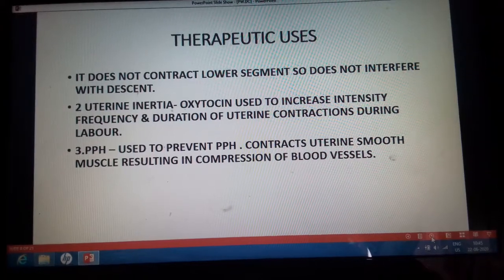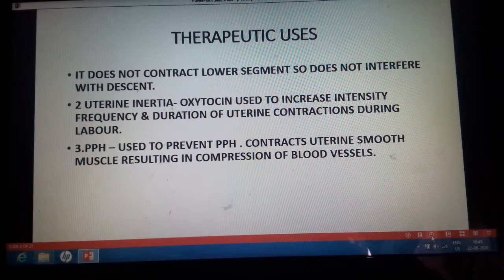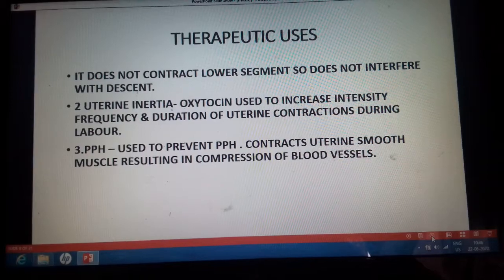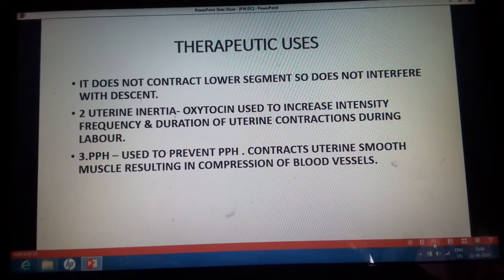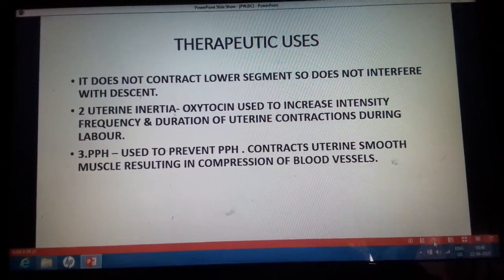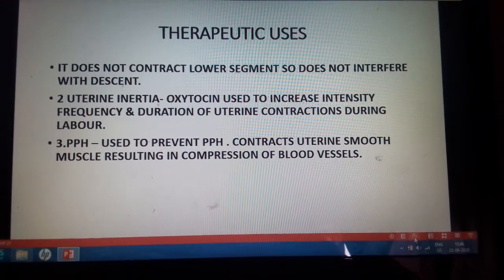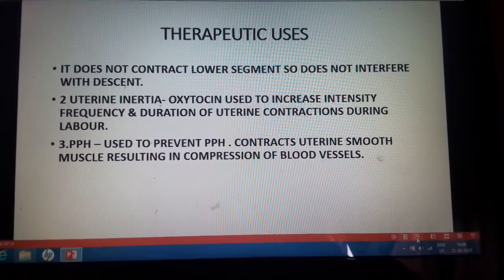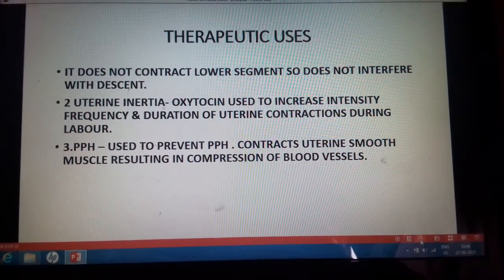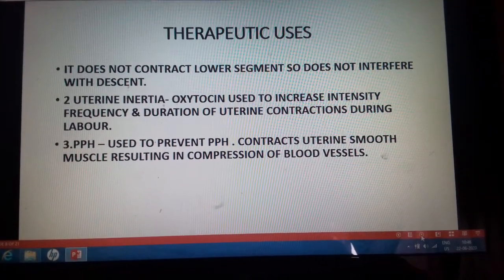The second important use is the uterine inertia. Now why oxytocin is used in uterine inertia? Now what is uterine inertia? Uterine inertia is a condition where the labor does not progress. There is no progression of the labor because of weak uterine contractions. The uterine contractions are very weak and feeble, and hence there is no progress of the labor. This is the state of uterine inertia. In this condition, oxytocin is used to increase the intensity, frequency and duration of the uterine contractions during labor, so that labor can progress very well.